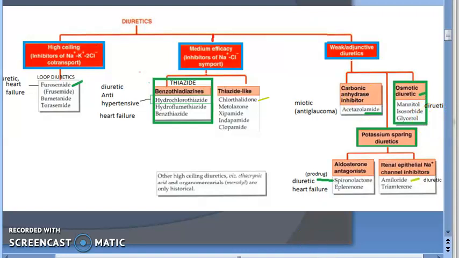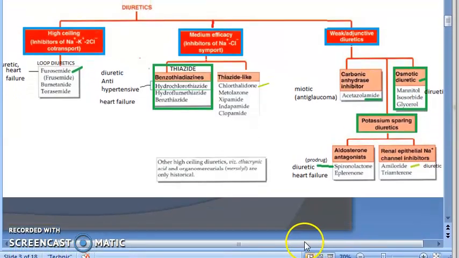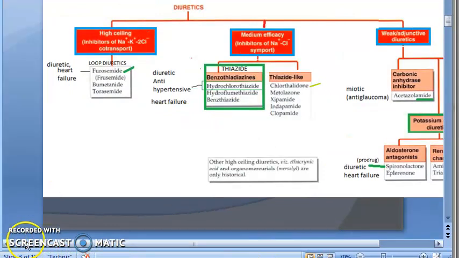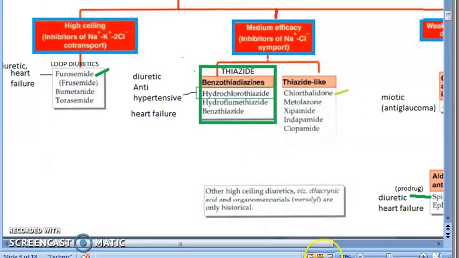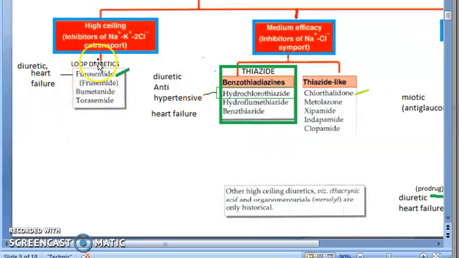Now let us look at the important examples here. Loop diuretics, you should know furosemide or frusemide, because both these terms are used. So both you should know guys. Both are the same but both the names are used. They will ask this in exam also, you should know. It is actually used as a diuretic and also it is used in heart failure.